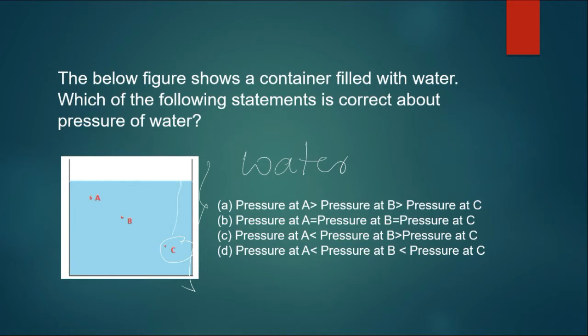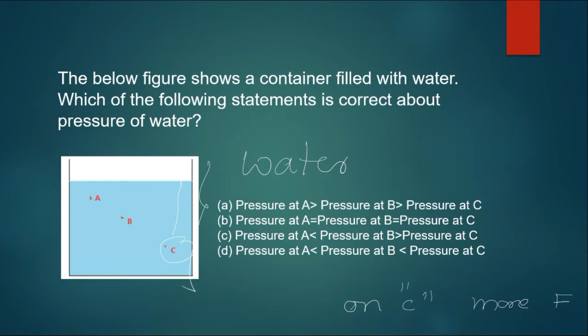Look at the amount of water above point C and look at the amount of water above B and look at the amount of water above A. So where there is more force of water? On C there is more force of water,